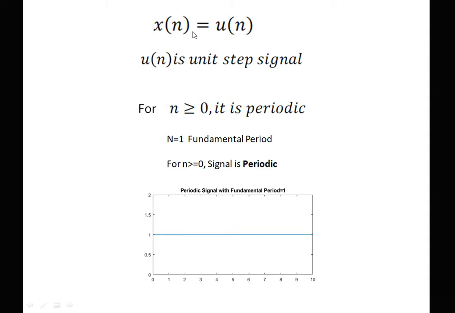Next, x of n is equal to u of n. u of n is the unit step signal. So for n greater than or equal to 0, it is periodic because all values are 1. So the fundamental period is 1. And if you see the graph, this is the graph. So the signal is periodic with N equal to 1.